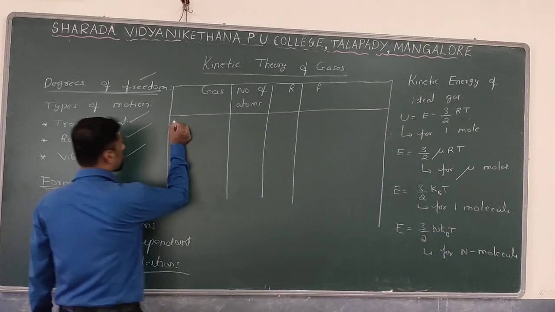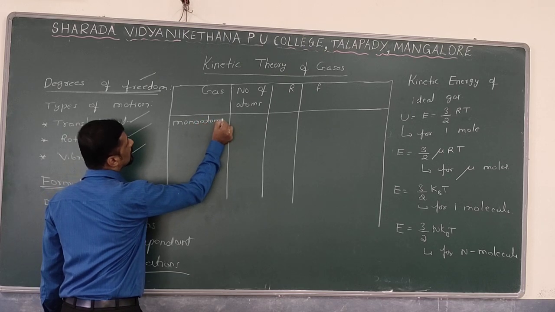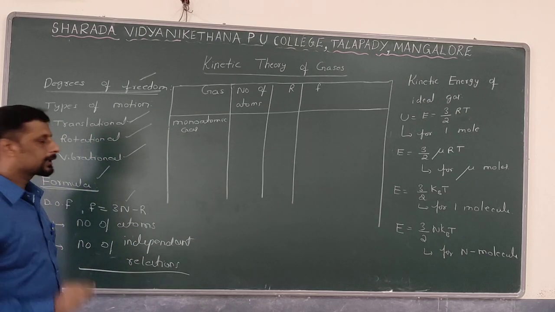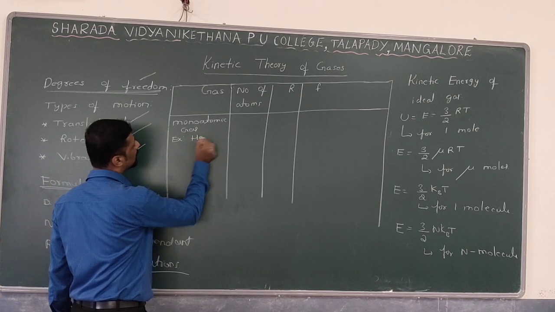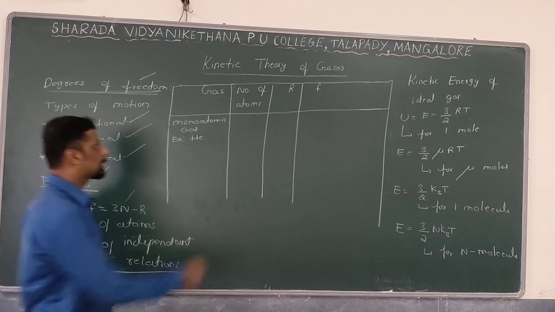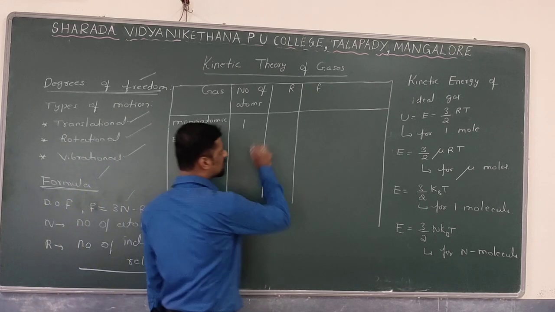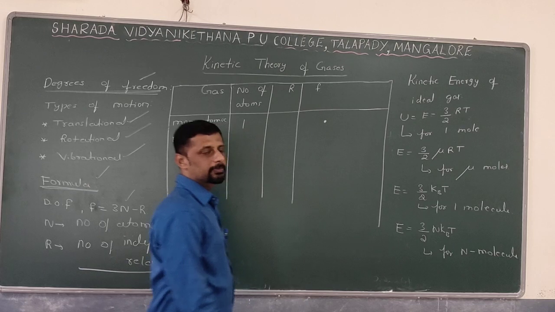Next, I will consider a monoatomic gas. That means a gas having a single atom. For example, I will consider helium, which consists of only one atom. So the number of atoms is 1. So here there is only one atom in space.